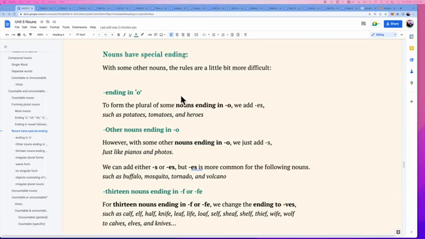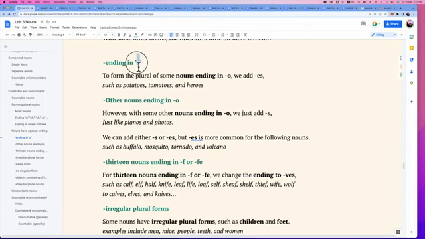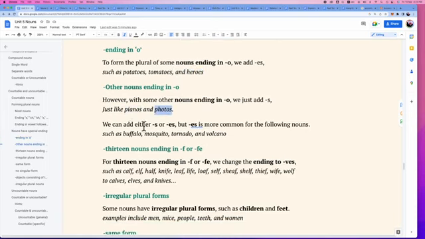Nouns have special endings. With some other nouns, the rules are a little more difficult, because with some nouns that end with O, we could simply add es, but with other nouns ending in O, we could just simply add s. For example, potatoes, add es, tomatoes, es, heroes, and some others like pianos, photos. Okay, we could either add s or es, but es is more common for the following nouns such as buffalo,